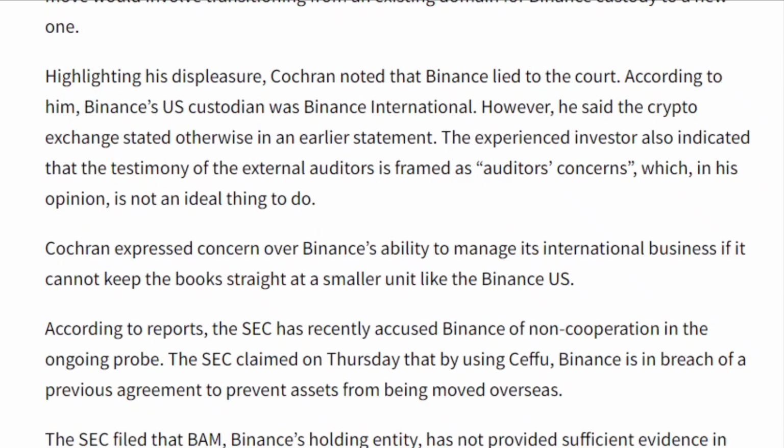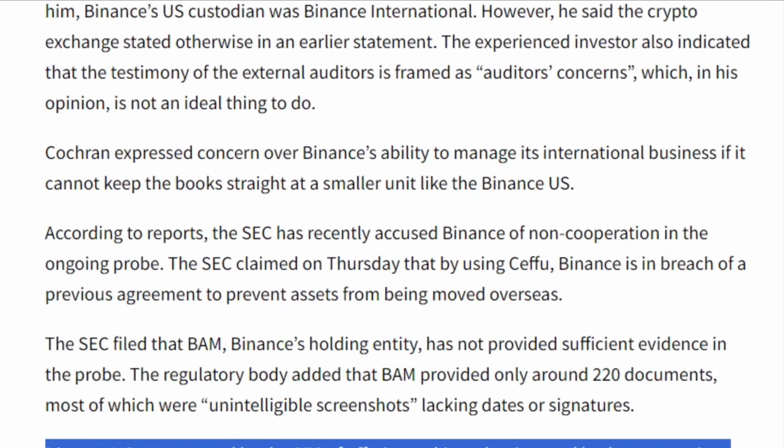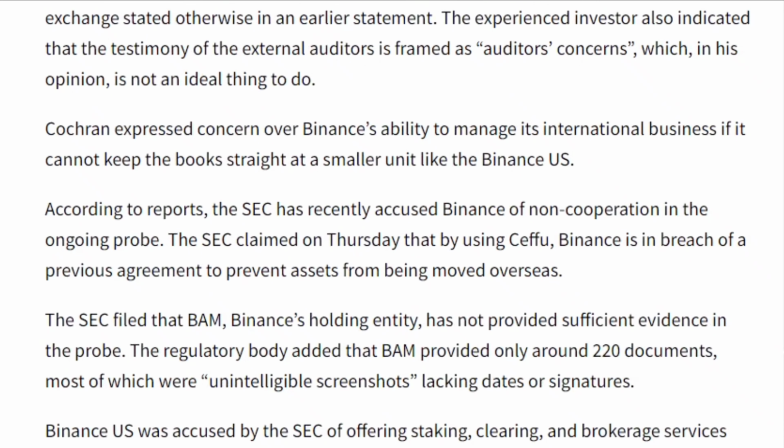According to him, Binance's U.S. custodian was Binance International. However, he said the crypto exchange stated otherwise in an earlier statement. The experienced investor also indicated that the testimony of the external auditors is framed as auditors' concerns, which, in his opinion, is not an ideal thing to do. Cochran expressed concern over Binance's ability to manage its international business if it cannot keep the books straight at a smaller unit like the Binance US.